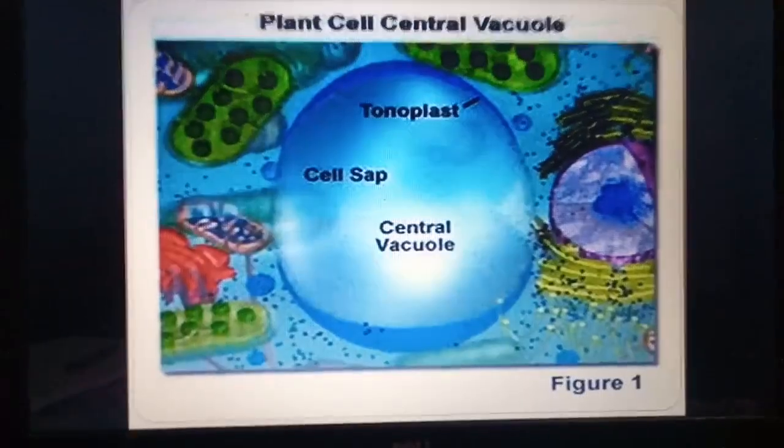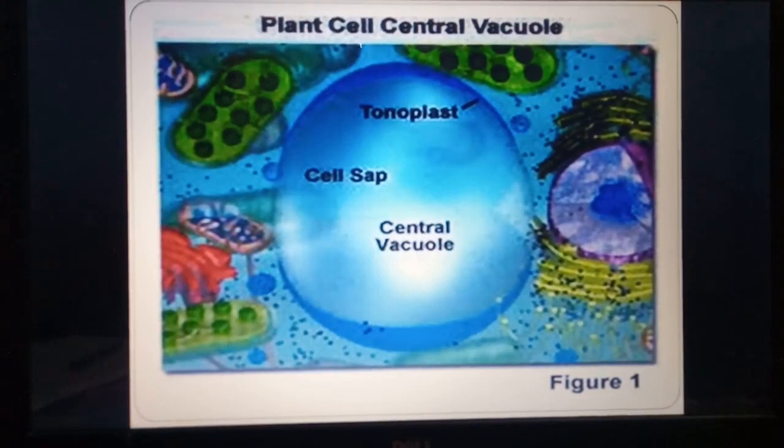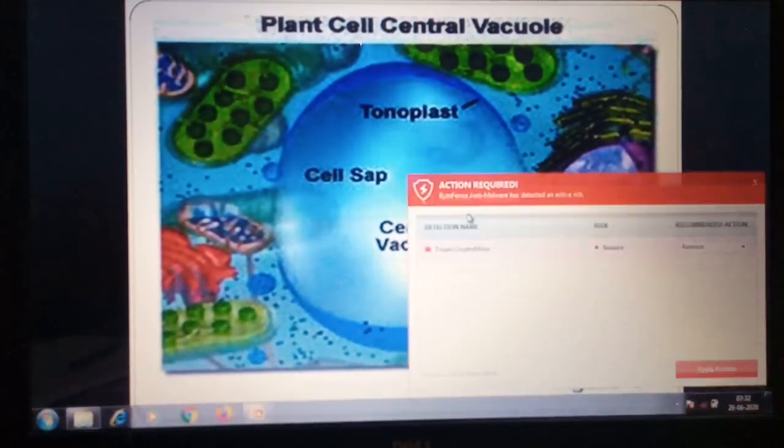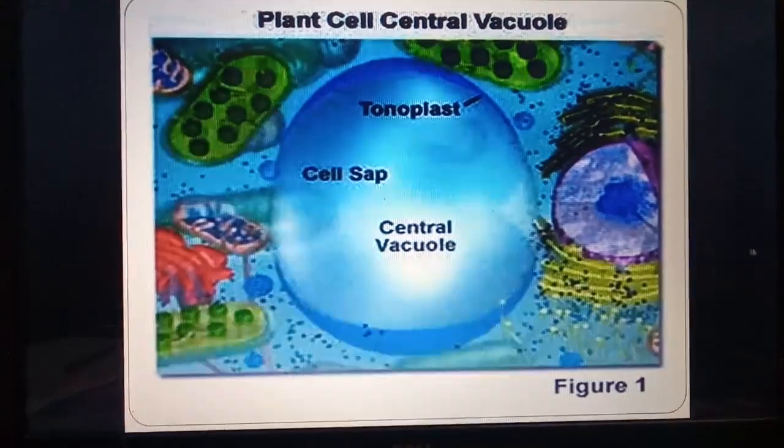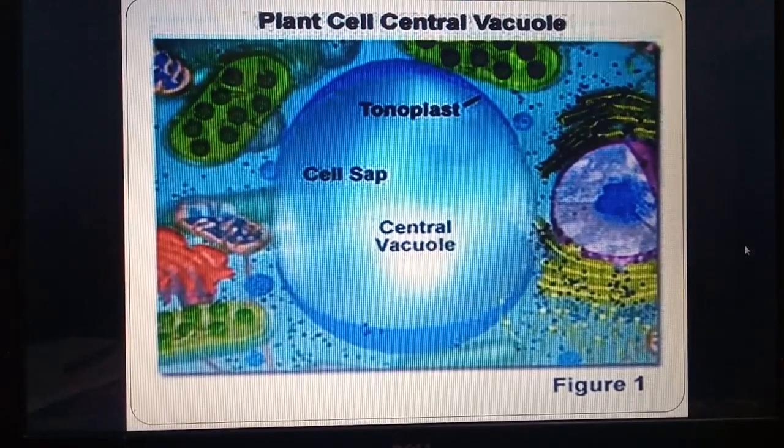In this figure, we can see a vacuole. Central vacuole or space, then cell sap or the liquid is filled which contain minerals, and in the upper part we can see the labeling tonoplast. So tonoplast is the surrounding membrane which surrounds the vacuole. So vacuole can store reserve material as well as they can remove waste material.